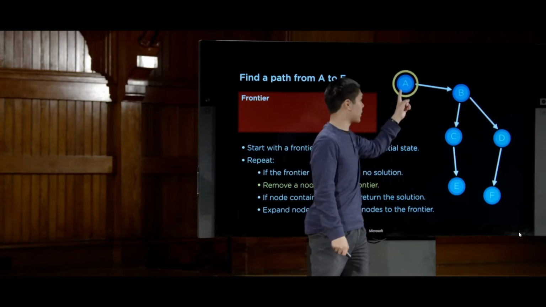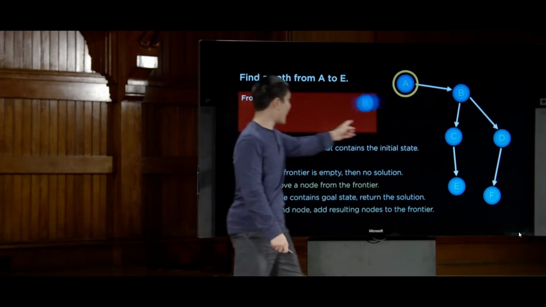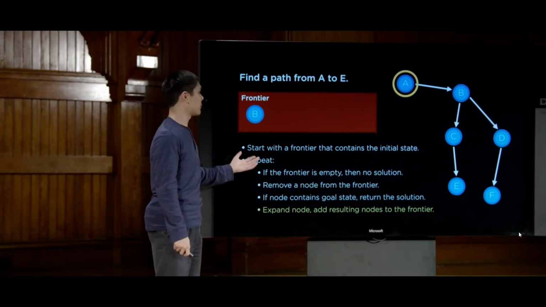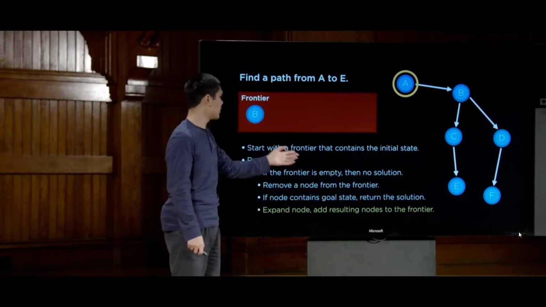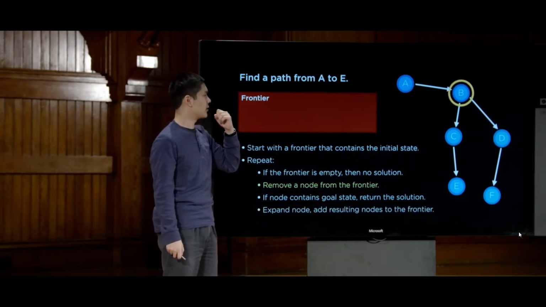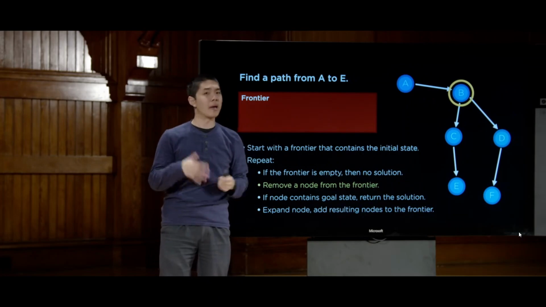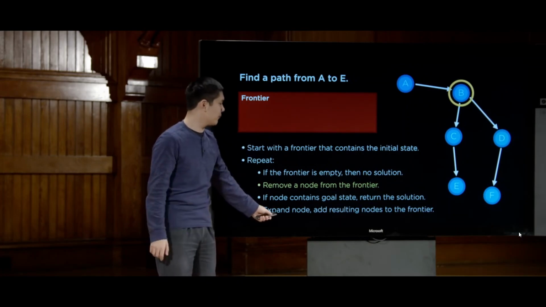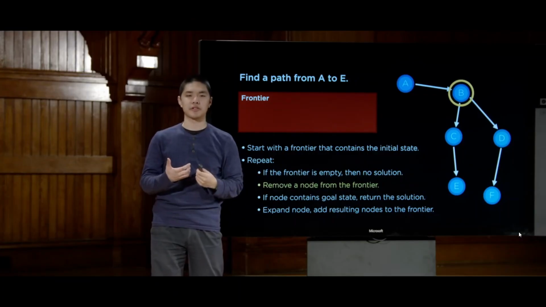So that's what we get when we expand A, find B, and we add B to the frontier. And now B is in the frontier, and we repeat the process again. We say, all right, the frontier is not empty, so let's remove B from the frontier. B is now the node that we're considering. We ask ourselves, is B the goal? No, it's not. So we go ahead and expand B and add its resulting nodes to the frontier.